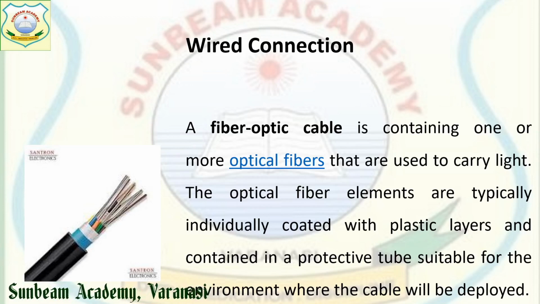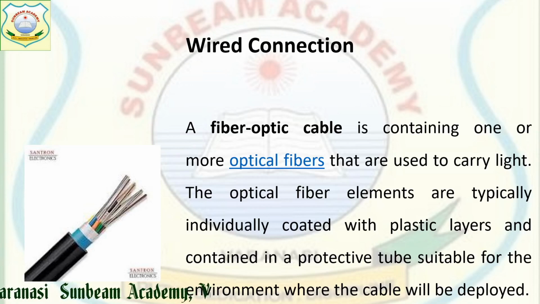Suppose you have a piece of optical fiber, and on one side you switch on your torch, on the other end you can see the light, because it has optical fibers inside, meaning it's a glass material and the light travels through it, right?